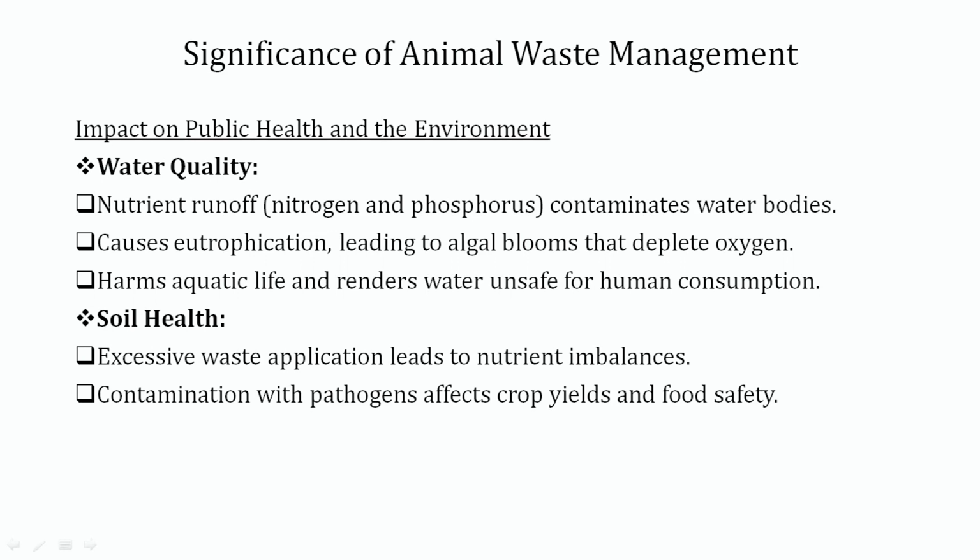So what is the significance of animal waste management? If we are handling the animal waste properly, then ultimately we are going to help maintain the water quality for human consumption as well as for our livestock as drinking water. If we are not handling the animal waste properly, then nutrient runoff will be there, meaning the leaching will be there, which contaminates the water bodies, and this leaching and nutrient runoff will cause eutrophication, which leads to algal bloom and depletes the oxygen, which will ultimately harm the aquatic life and render water unsafe for human consumption.